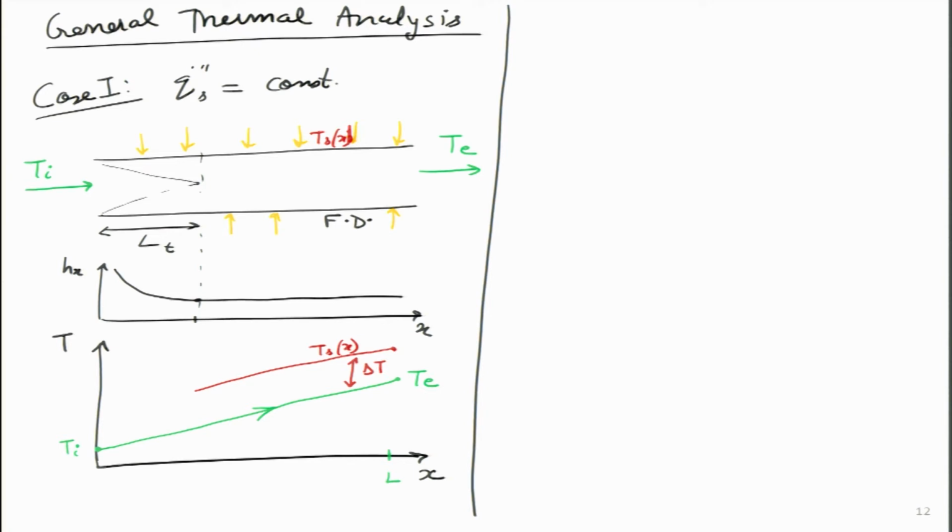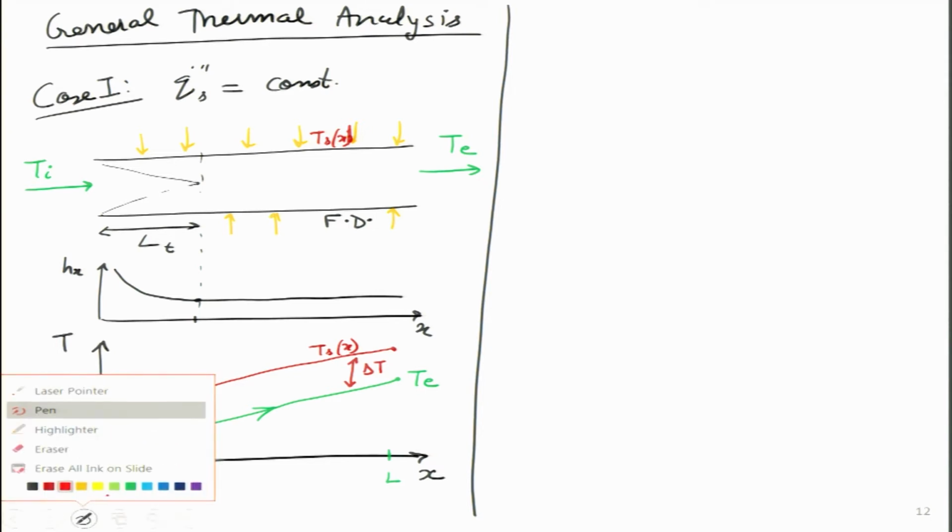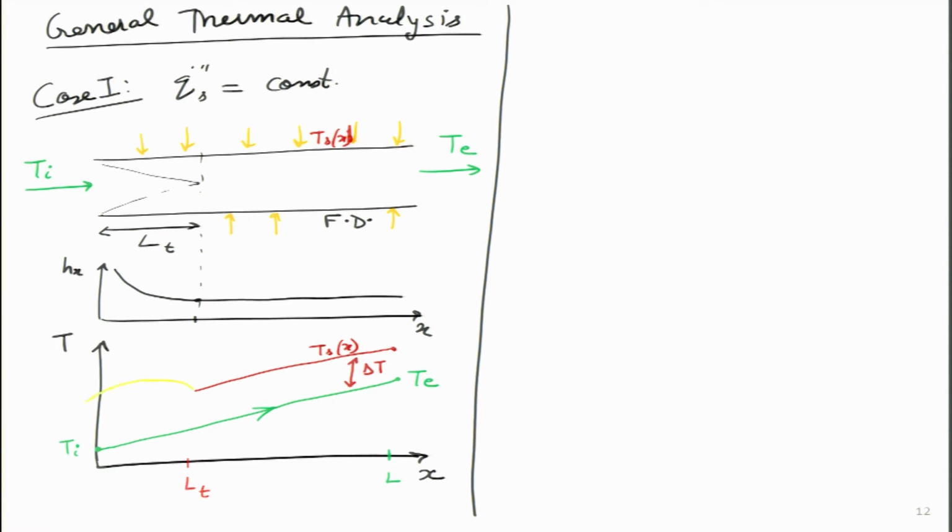But now we have to do it in a more realistic case, and we have to ask the question: what happens from this point onwards? This point represents LT, the thermal entrance length. Now, I can figure out the temperature profile in this particular zone that I will show in yellow. I am interested in figuring out what the pipe temperature will be in this zone by looking at this result over here.